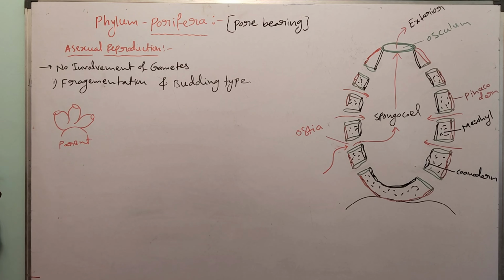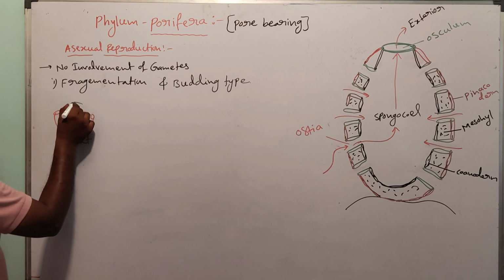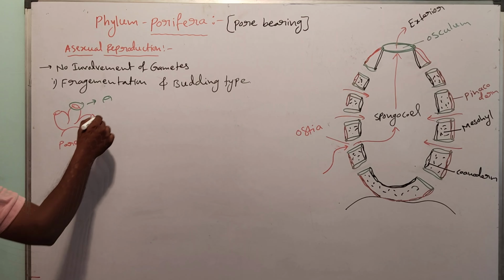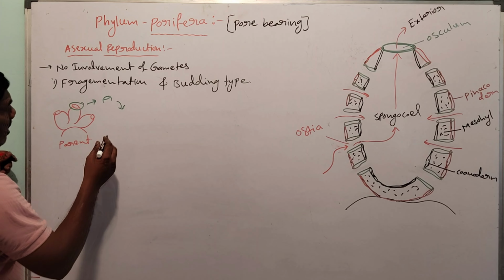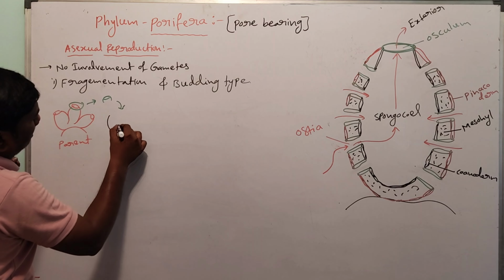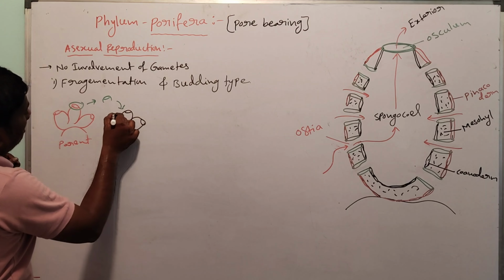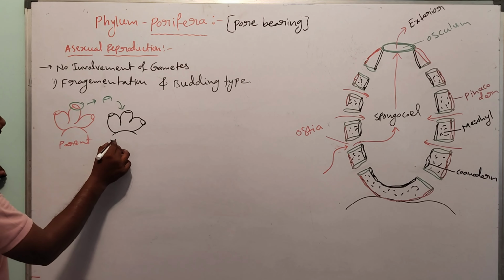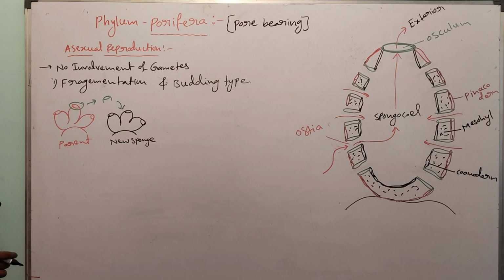In this parent sponge, a small part is cut. This small fragment that is cut develops into a new sponge. This is called fragmentation.